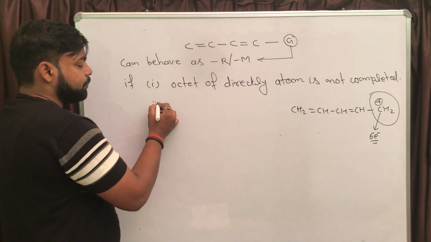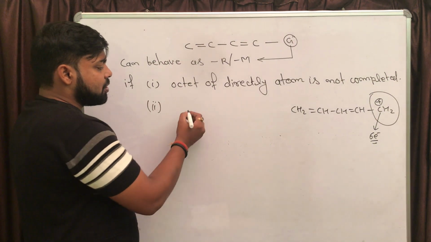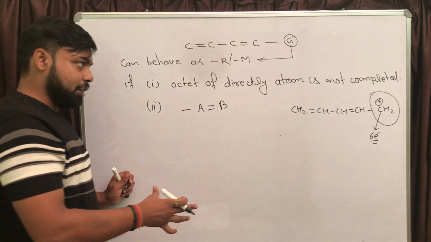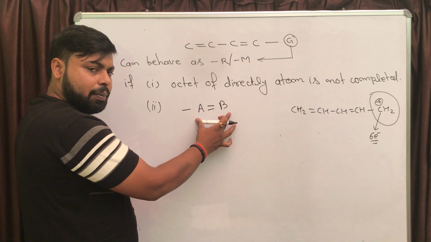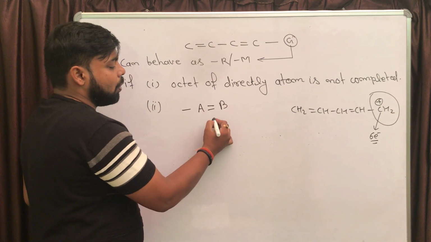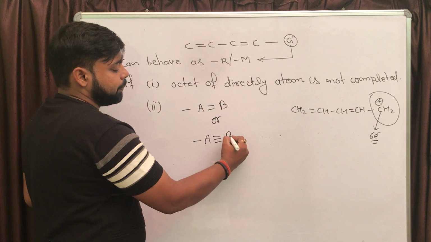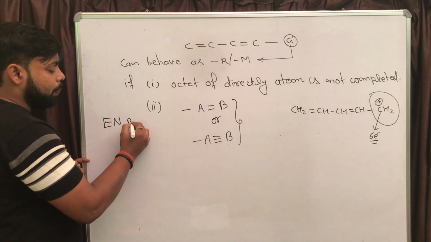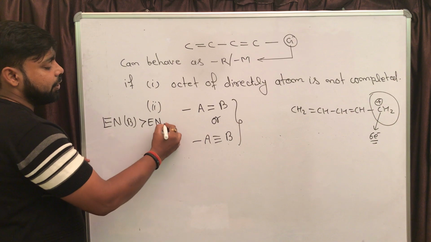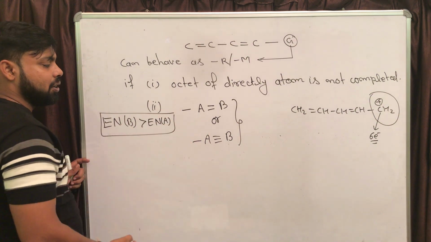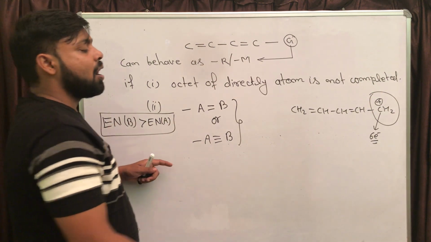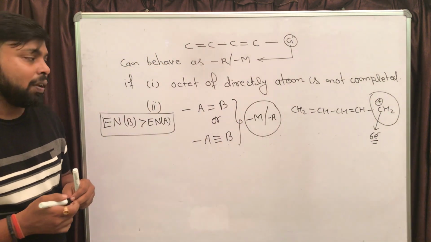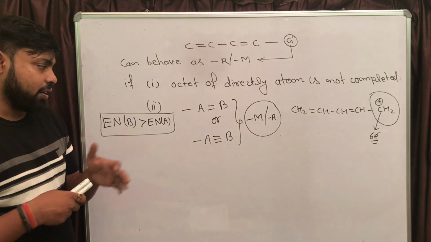Now the second condition is, if you are having a situation like A directly double bonded with B, or A triple bonded with B, in place of group G, and also the electronegativity of B is more than the electronegativity of A. If you are having this situation, then definitely these groups are going to behave as minus M or minus R groups, or they are going to show minus M or minus R effect, right?